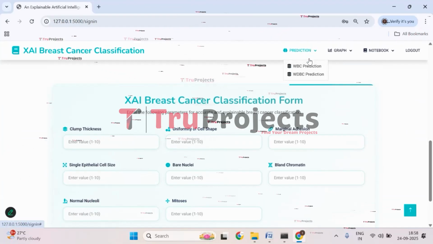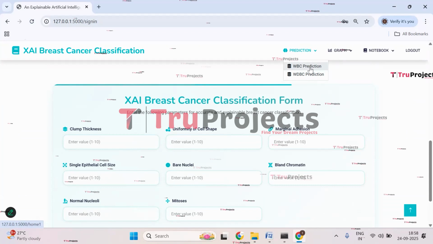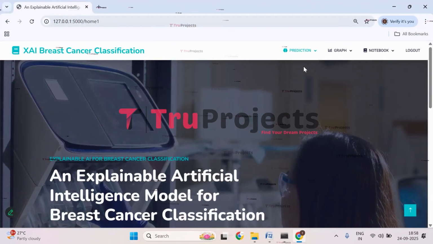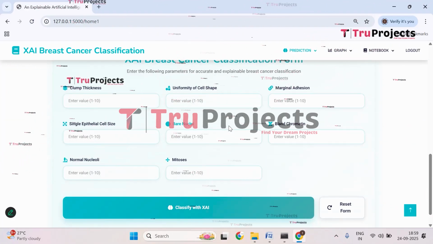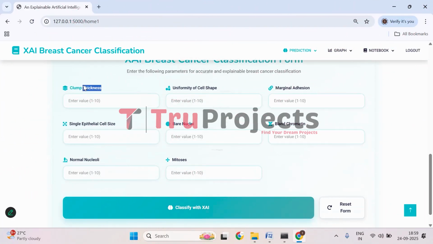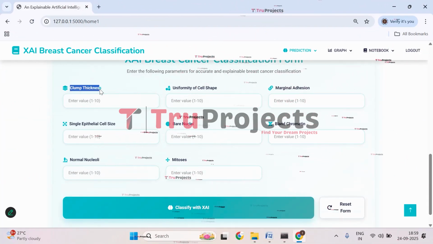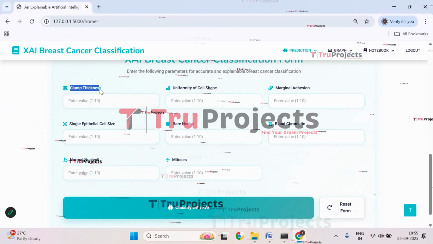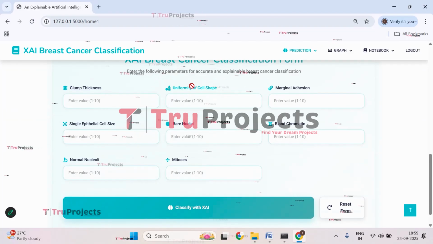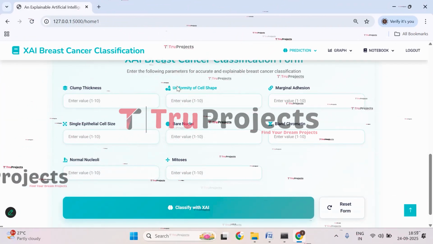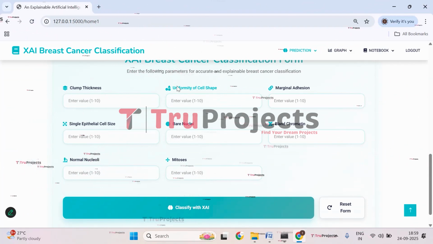Here we will be doing prediction for the two datasets, that is WBC and WDBC. First, let's do prediction for WBC. Here you can see some features that need to be entered for predicting whether the person has breast cancer or not. The first one is clump thickness. It measures how thick the group of cells in the tissue sample is. Higher values can indicate abnormal cell growth. Then we have uniformity of cell shape. It looks at how similar the cells are to each other in shape. If cells vary a lot in shape, it can be a sign of malignancy.